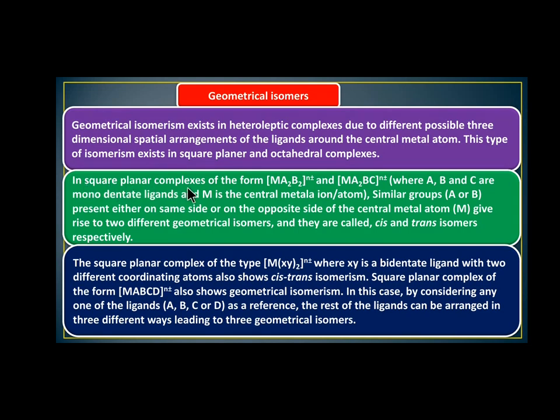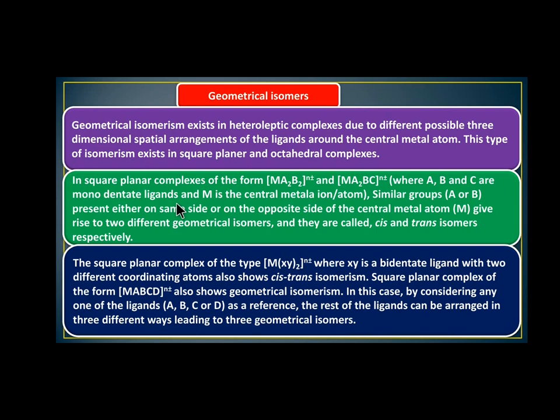Square planar complexes have the form M A2 B2 with charges plus or minus, and another form M A2 B C with charges plus or minus. This is a general form. In this general form, M represents the metal, and A, B and C are monodentate ligands.